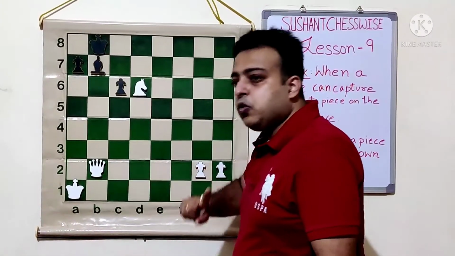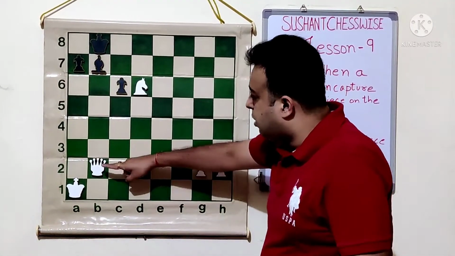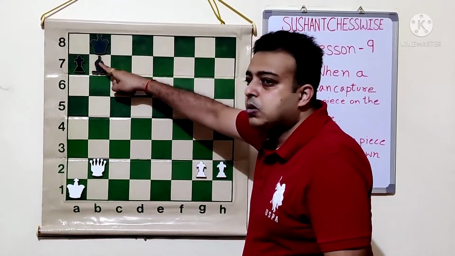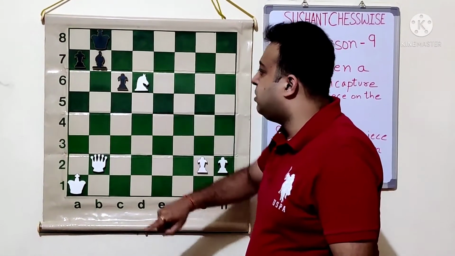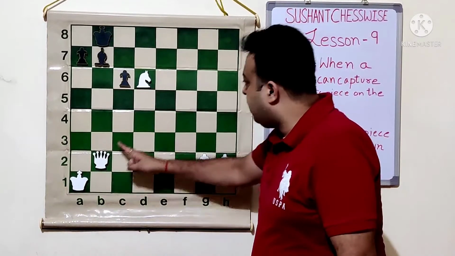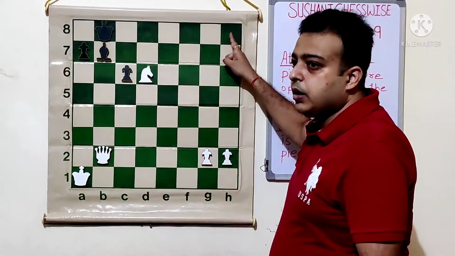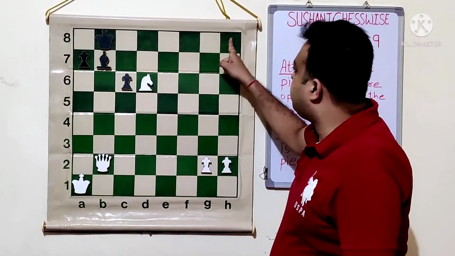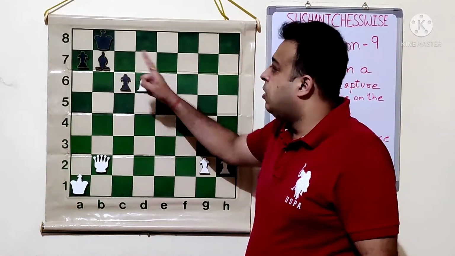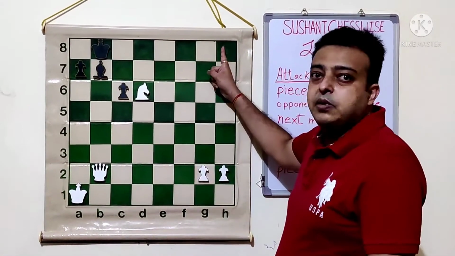So we see the white queen first. What do we note? The queen is attacking the bishop. There is one attack on the bishop. Then I told you that the queen is able to give check from this square. Here it's of no use because the king can simply move, but this check should not be missed.